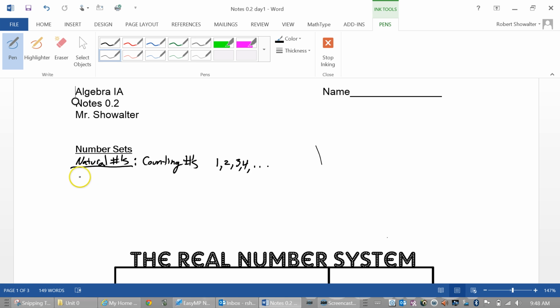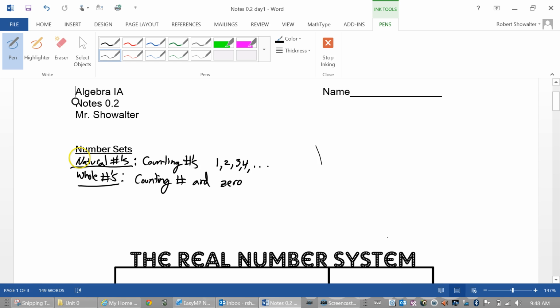So the next set are called the whole numbers. Those whole numbers are defined to be the counting numbers, including our favorite number, 0. So a little bit less restrictive are the counting numbers and 0.